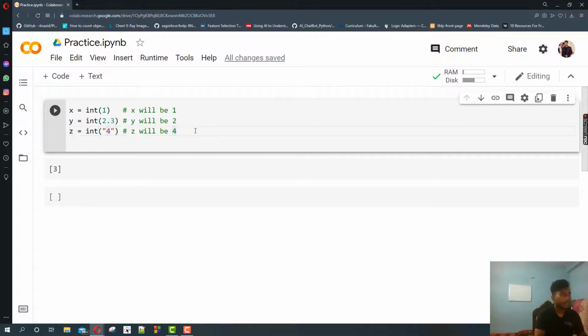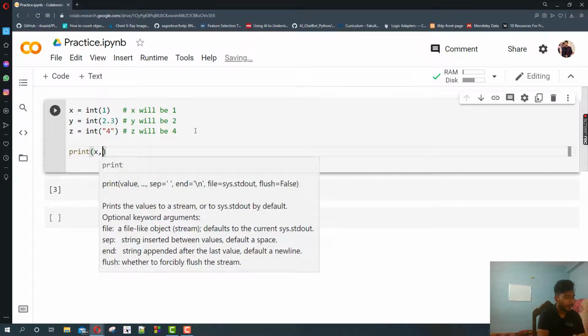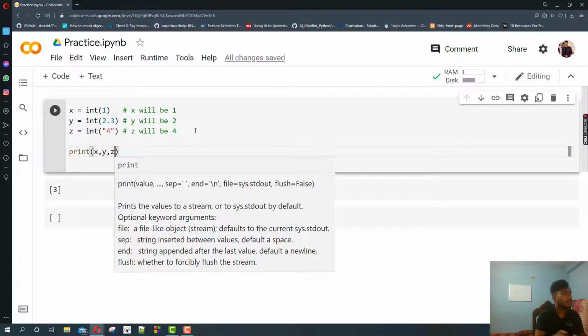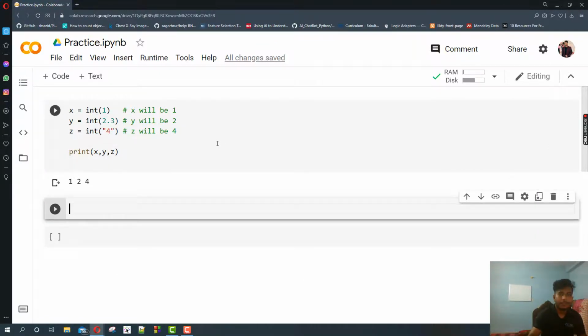See, if I run this, what will happen? Print x, y, z. You will see all of them are integers, right? So now you can also use this formula for float or for strings.